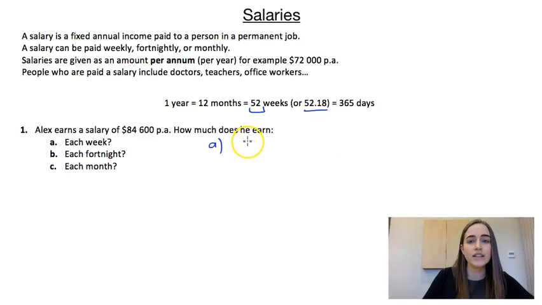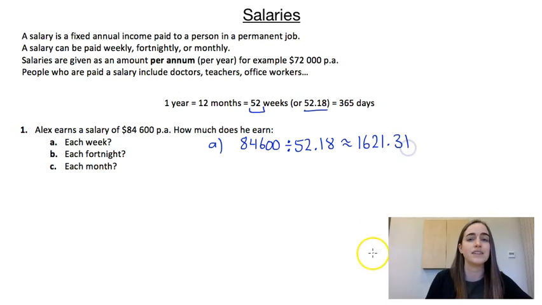So we're going to write down our whole salary, 84,600, and we're going to divide that by 52.18. So that's going to give us approximately $1,621.31. So whenever we're doing problems that involve money, we're always going to round off to 2 decimal places. All right, so this is how much money he is earning each week.